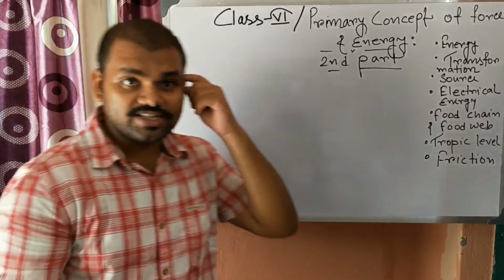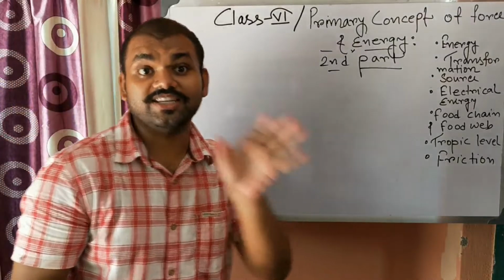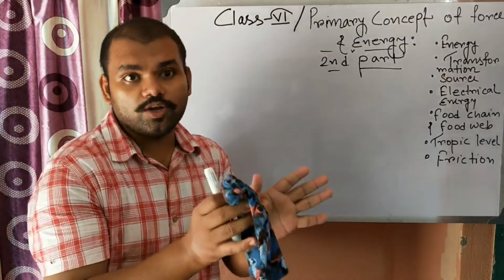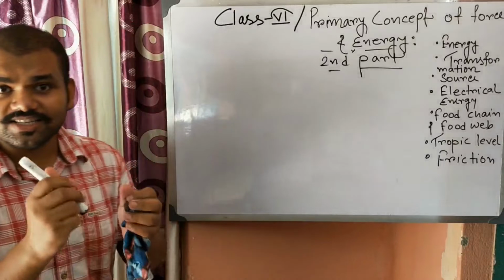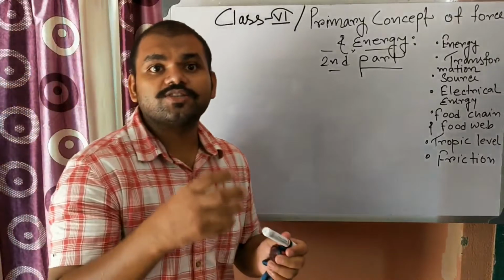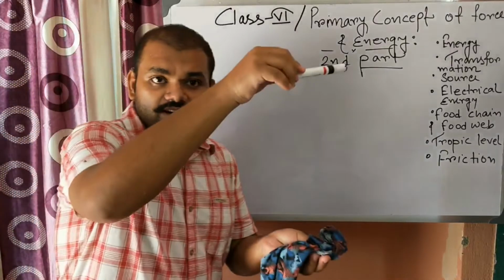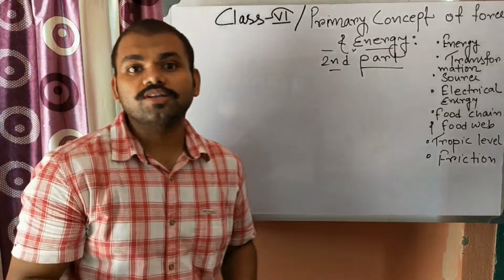Now suppose in case of potential energy, so what is potential energy? There are different kinds of potential energy, like gravitational potential energy and elastic potential energy, but as a whole, potential energy is a kind of energy which is stored in a particular body due to its position or due to a change in shape or size.